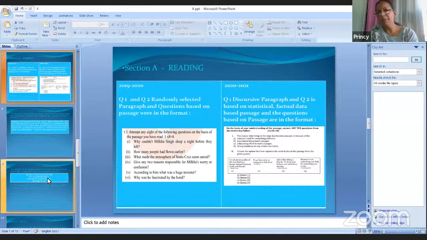Sometimes questions are like MCQ also, but you can see two types of questions will be in section A, the reading section. The first question will be a discursive paragraph. Please remember, it will be a discursive paragraph, not a normal paragraph, no sample, no randomly selected paragraph will come. It will be discursive only.